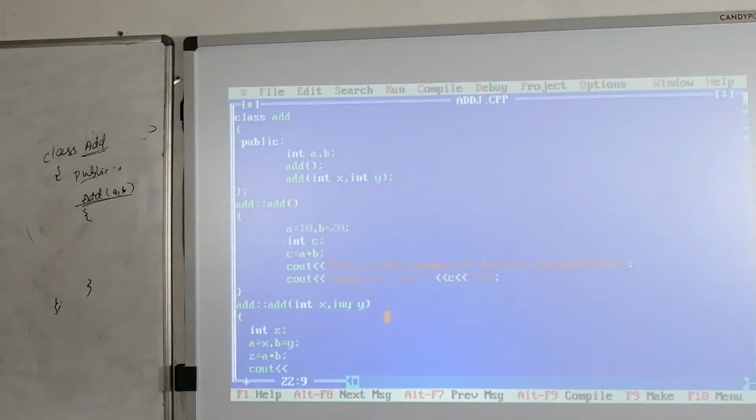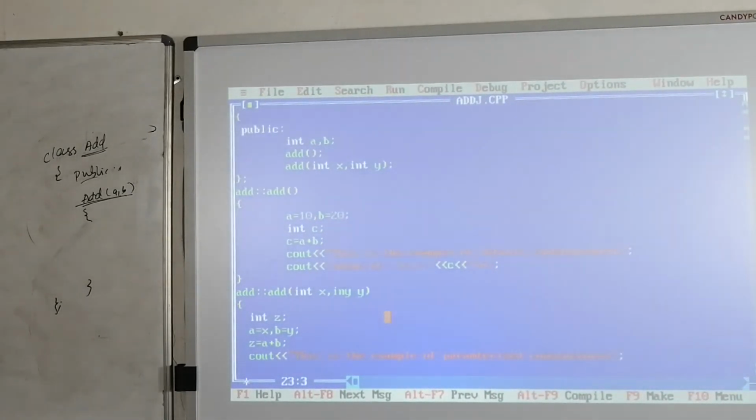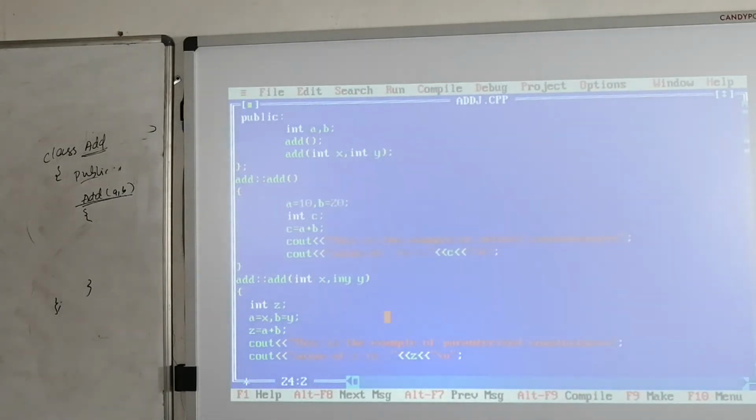cout, this is the example of parameterized constructor, new line. cout, value of z is, z, new line character. Here the operation is completed.